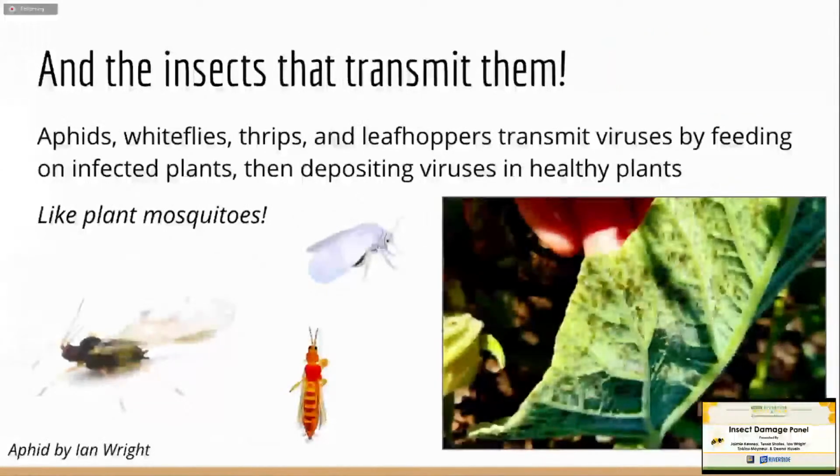So these viruses are spread around by insects. Aphids, whiteflies, thrips, and leafhoppers, among others, transmit these viruses by feeding on infected plants. And then they deposit viruses onto healthy plants. So they're kind of like plant mosquitoes. They fly around, pick up virus, then spit it out in the next plant.